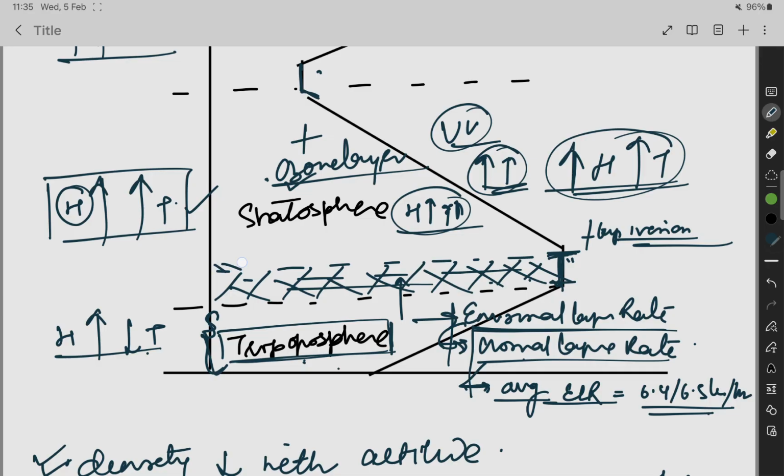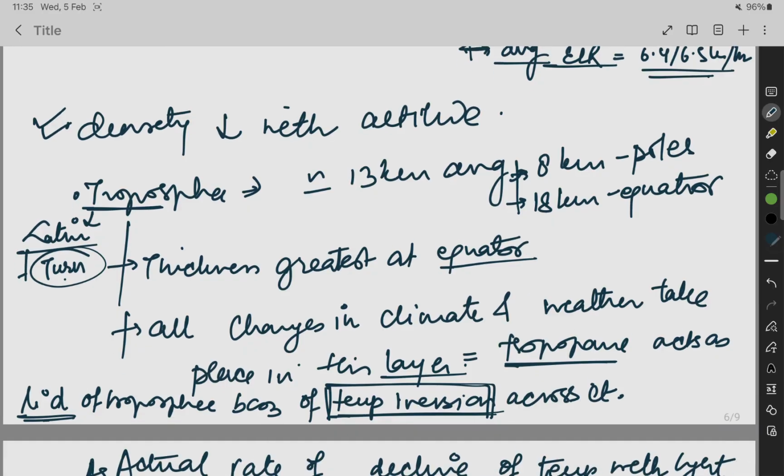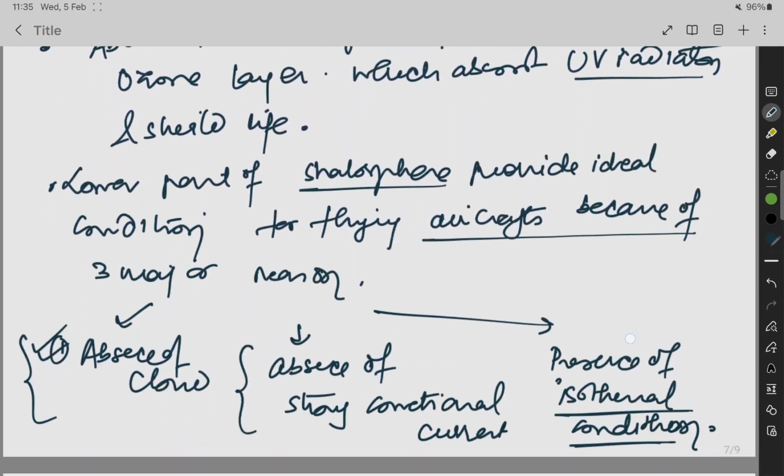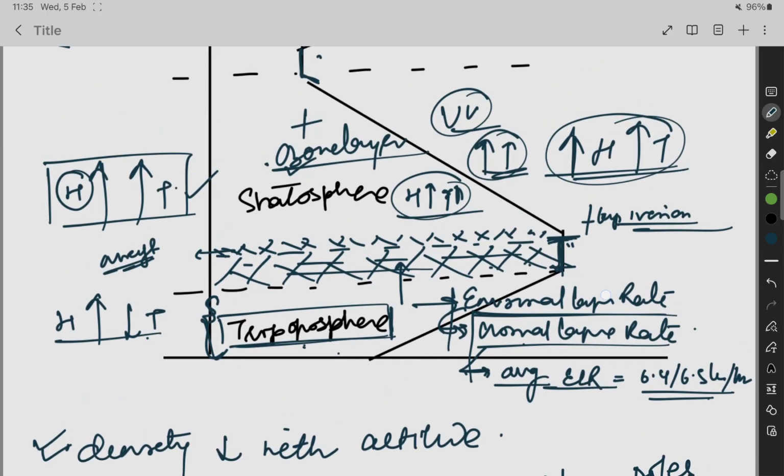The lowermost layer of the stratosphere, the lowermost layer above the troposphere, is the ideal layer for aircraft and other things, because of three reasons. What are the three reasons? Because there is no temporal variation, there is no temperature variation, because all the weather change happens in the troposphere. Second, there is nothing called weather and climate here. Weather and climate don't happen here.